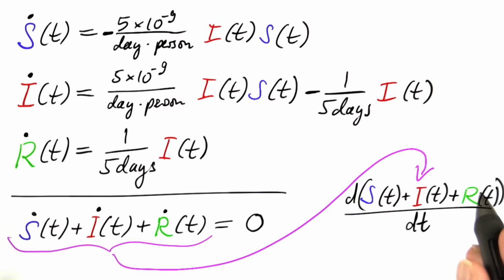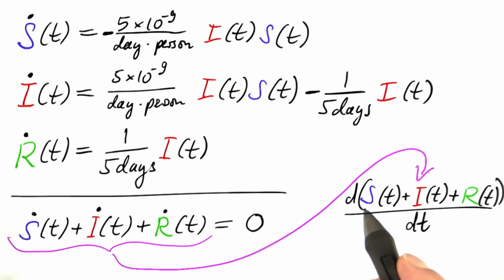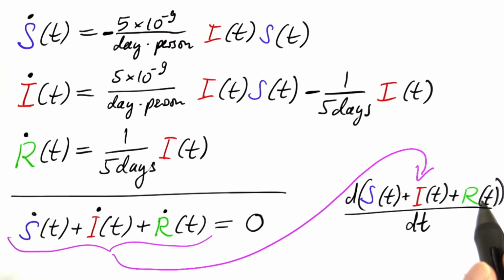So what we learn is that the rate of change of the sum is 0. If the rate of change is 0, there is no change. And if there's no change, the sum is constant, which means nobody is lost. Persons move from susceptible to infectious and from infectious to recovered, but never move out of that system. We could see the same equation also if there was immigration and emigration, or births and deaths, that compensate each other precisely.